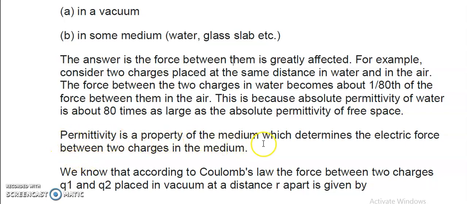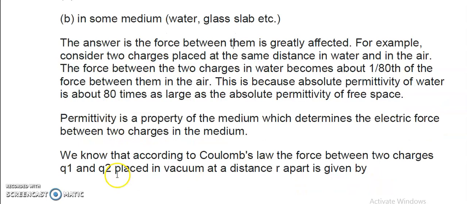If the two charges are kept in the medium, how much the electric force is reduced, or by what factor the electrostatic force of interaction reduces, is determined by the permittivity.